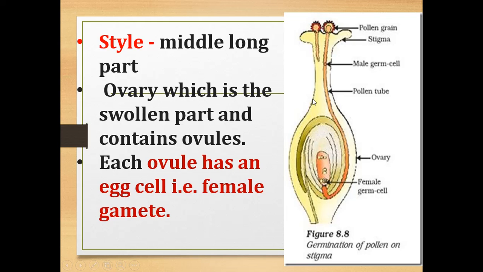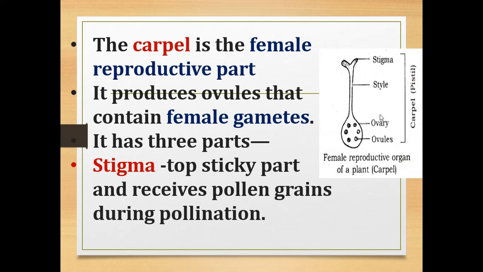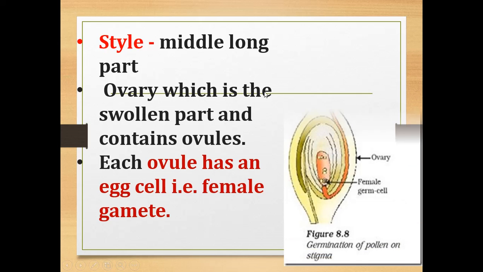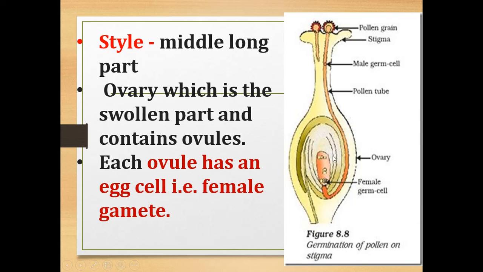Understood, children? So I have told that the female reproductive organ, that is carpel or pistil, is the female reproductive part in the plant, and it consists of mainly three parts. What are they? Stigma, style and ovary. Stigma is a sticky part which will receive the pollen grain during pollination, and style is the middle tubular part, and ovary is the swollen part which contains ovules, and the ovules contain female germ cells or female gametes.